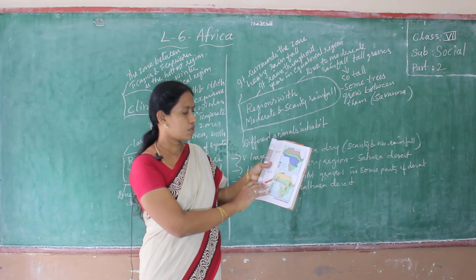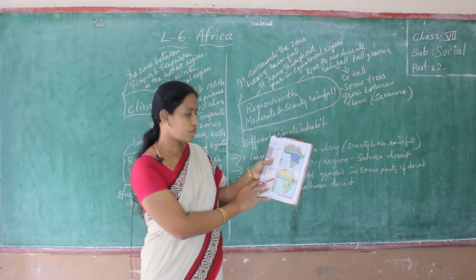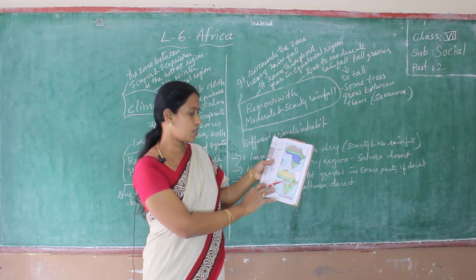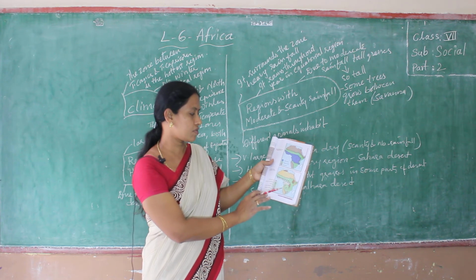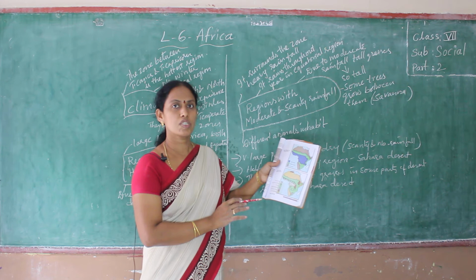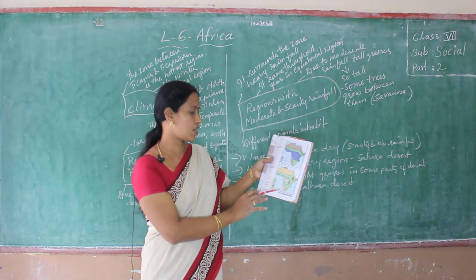Natural vegetation. Observe this map. These are equatorial forests with broad leaf trees, and here are broad leaf trees and grass. This grass with trees between them is called savannas.